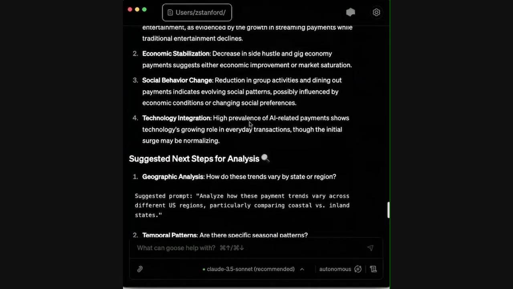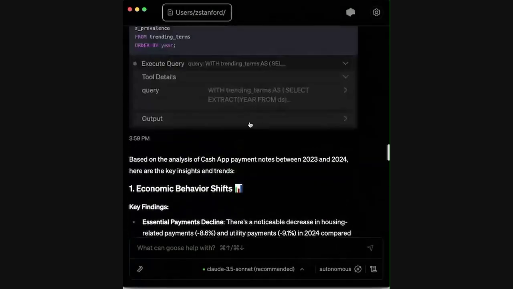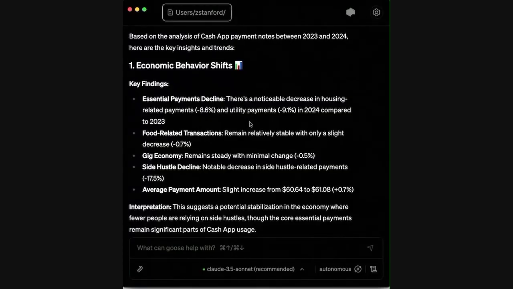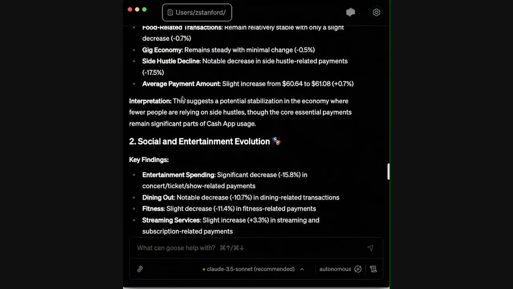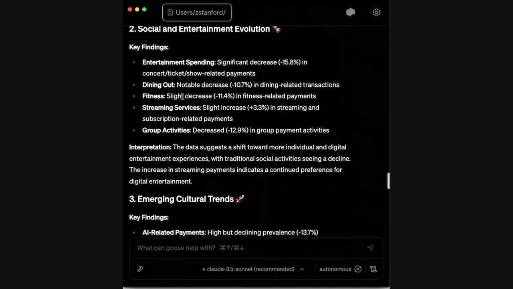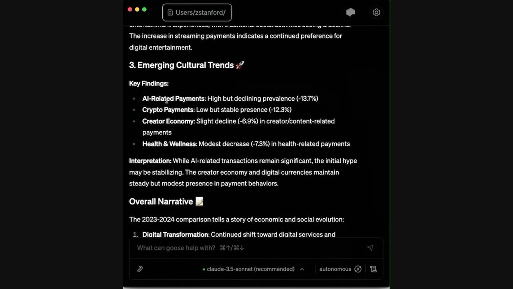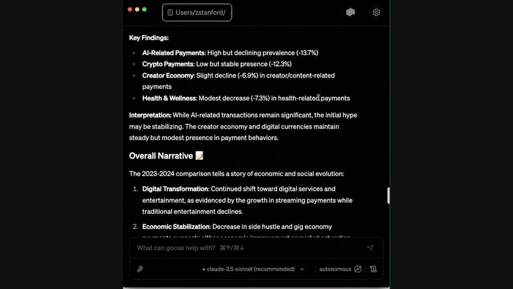And so you kind of have that second step of validation. So, okay, you can see it has pretty robust analysis here. I won't read through it all, but it summarizes some economic behavior shifts, so change in gig economy, side hustle, as well as some change in entertainment. It says high but declining prevalence of AI-related payments. So maybe that is changing with initial hype, maybe stabilizing.